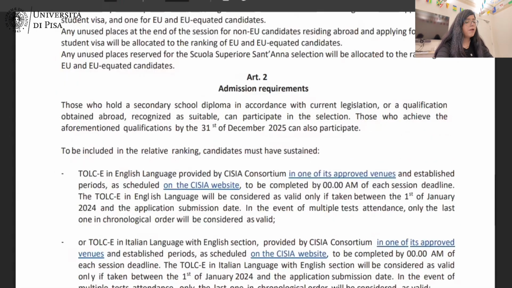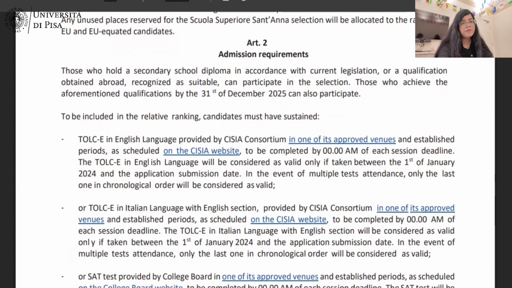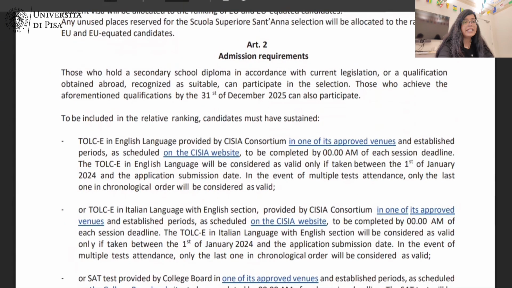Reading the admission requirements is very important. Not necessarily all the courses will have a minimum percentage requirement, because there are certain other requirements that you need to fulfill. So let's see what the requirements are here. As it is a bachelor's degree program, there is an admission test. That is one of the eligibility criteria to apply for this program.